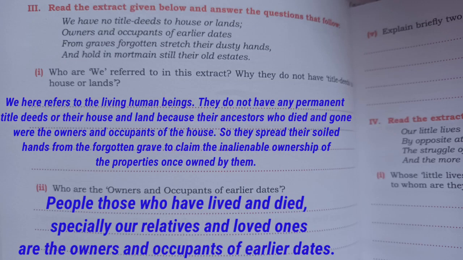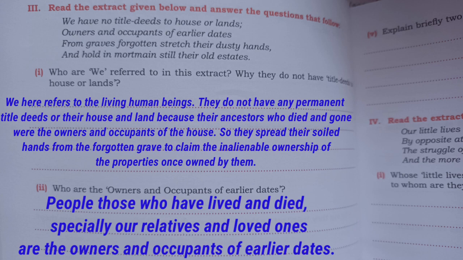Next extract, number 3. And the first question of extract 3 is, who are we referred to in this extract? Why do they not have title deeds to house or lands? So the answer will be, we here refers to the living human beings.